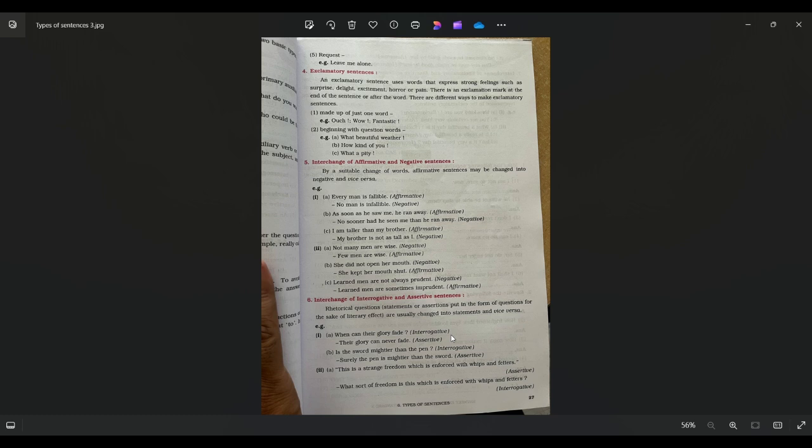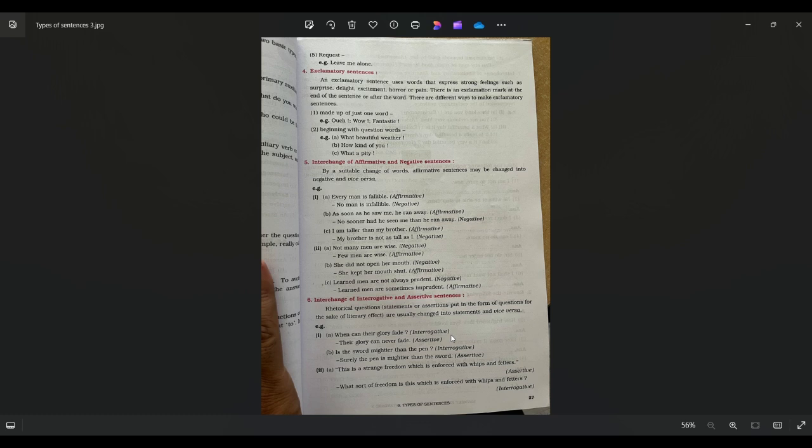I told you how to identify them. Let's revise and let me give you a brief on how to identify a sentence. A sentence that has a full stop and has a subject, that is a declarative sentence. A sentence that has a full stop at the end but does not have a subject, starts with a verb or let, that is an imperative sentence. And a sentence which asks a question and has a question mark at the end, that is our interrogative sentence. And a sentence which has an exclamation mark at the end of the sentence, that is our exclamatory sentence. There are two types. Number one, interjection exclamatory, and number two, what and how exclamatory sentence. So these are the four types of sentences.